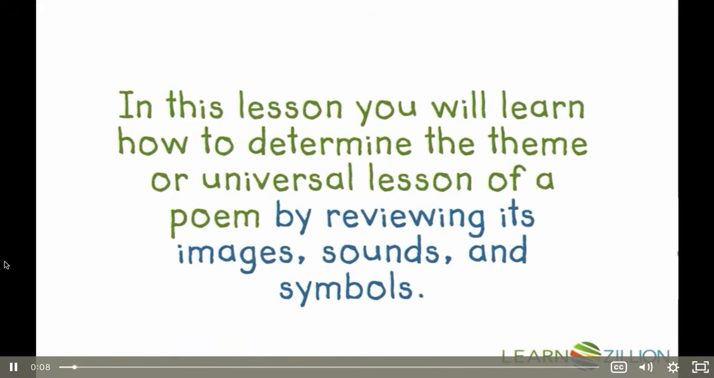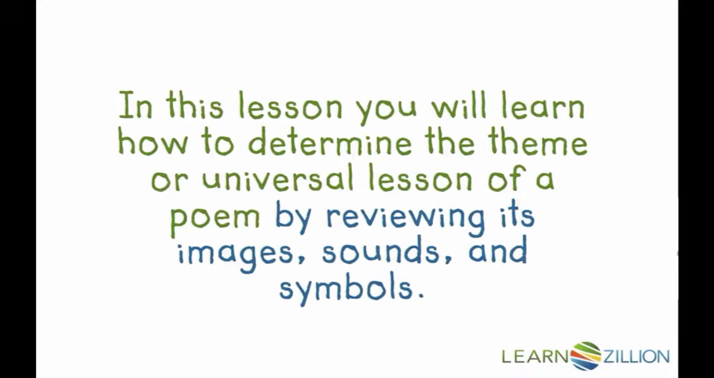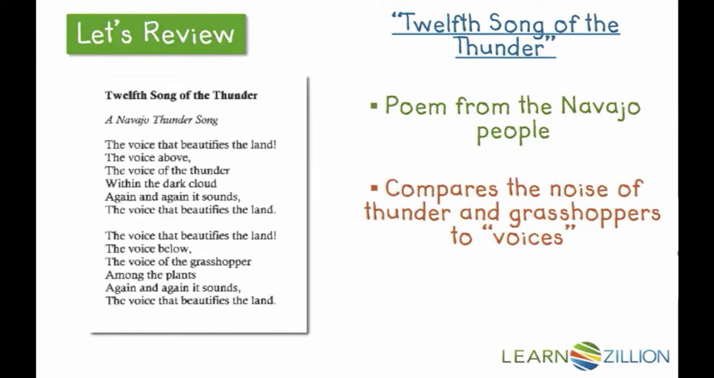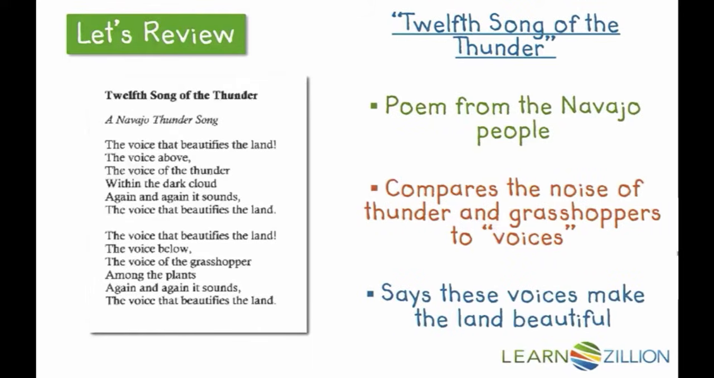In this lesson, you will learn how to determine the theme or universal lesson of a poem by reviewing images, sounds, and symbols. So far from 12th Song of the Thunder, we've learned that the poem is from the Navajo people. It compares the noise of thunder and grasshoppers to voices, and it says that these voices make the land beautiful.